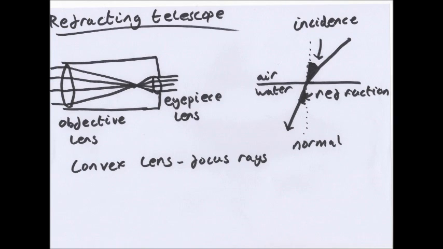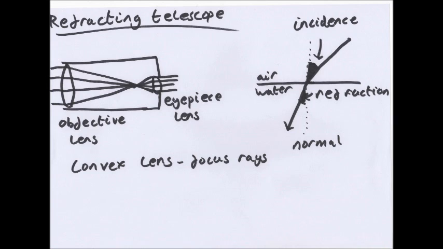Now, there are 2 types of telescope: refracting telescope and reflecting telescope. Now if you look to the right of the page, this is what refraction is. Refraction is when light or anything enters a different medium, so from air to liquid or liquid to solid even, it will slow down or speed up. In this case, light is moving through the air, enters the water, and it will bend because it is changing speed. You have an incidence angle and a refraction angle.